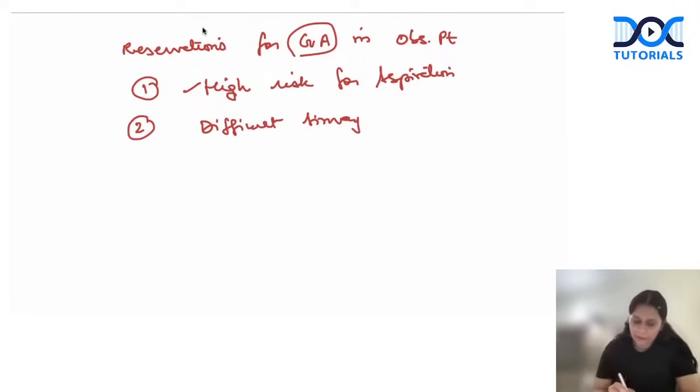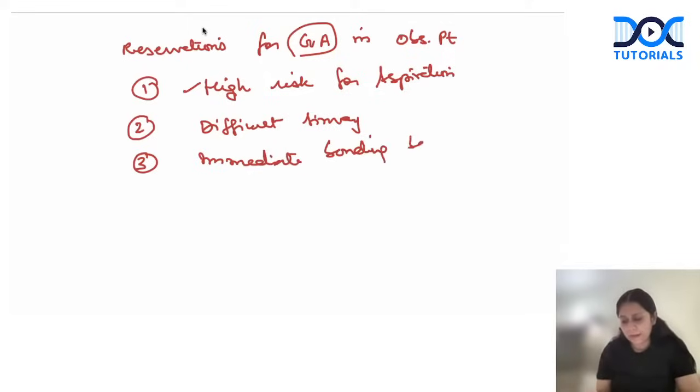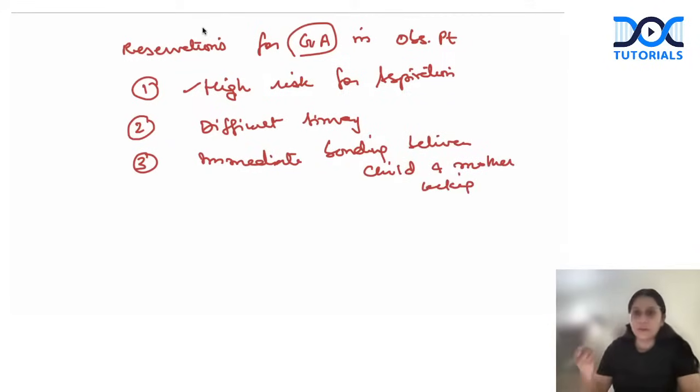Okay. Then the third reservation why I don't want to give GA is that immediate bonding between child and mother would be lacking. So this is not possible because reversal from GA would take some time.